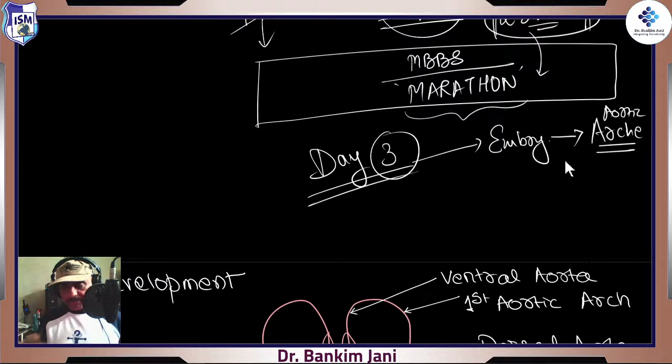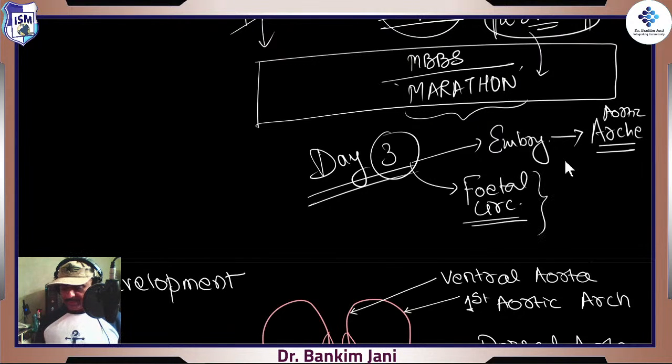We just took some of the important points. Today we'll be going a bit deep and then all the way to the fetal circulation, right? Because this is so important. And actually this fetal circulation will be a sort of revision of what we studied yesterday. It would be a revision of that embryology also.